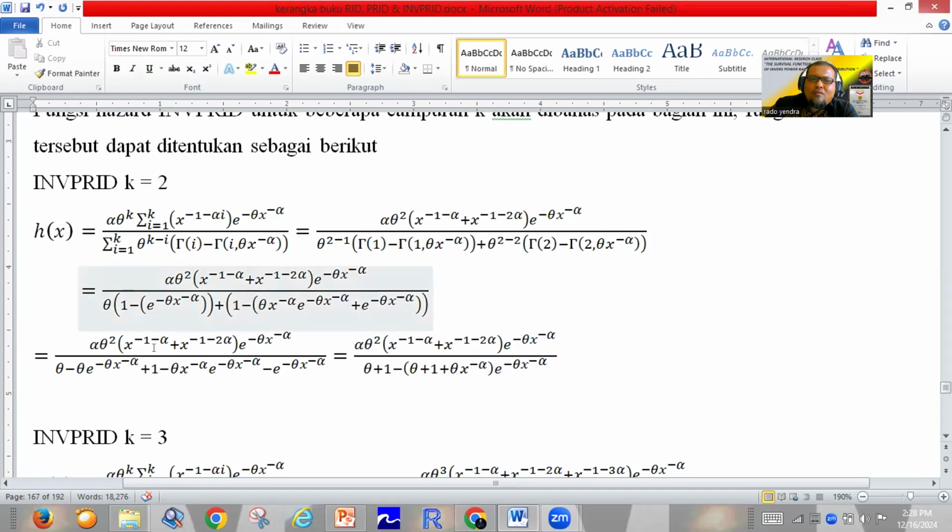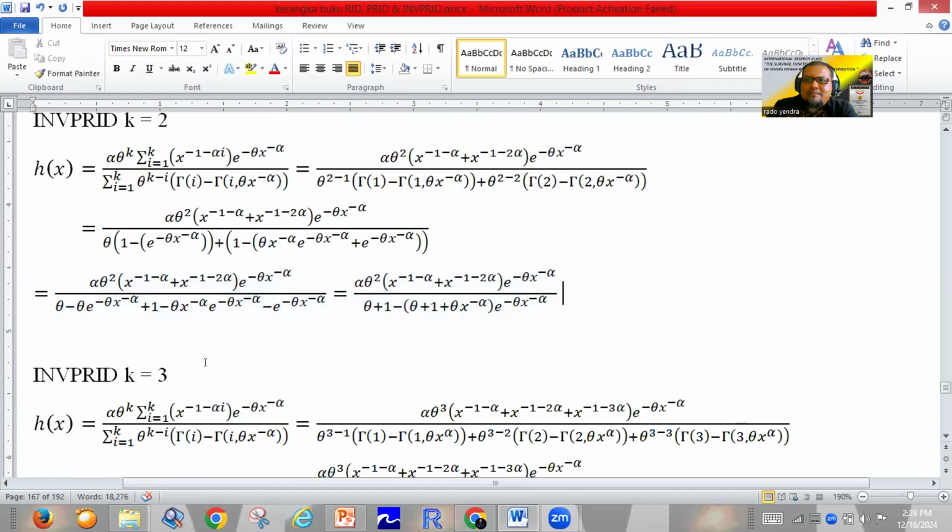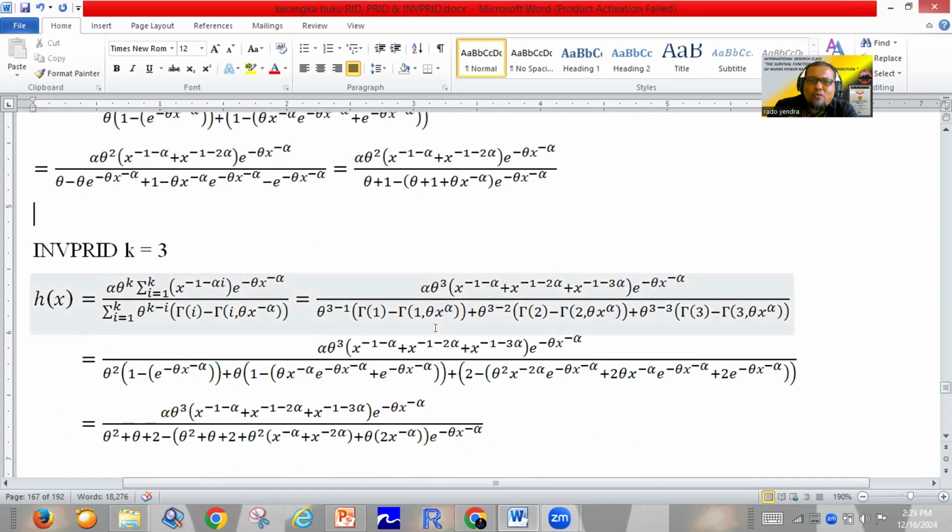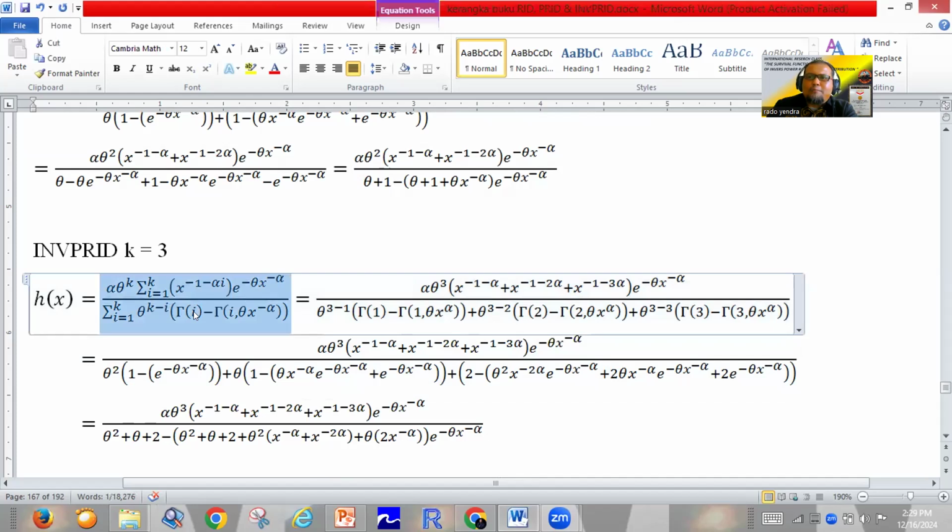And then for the inverse power Rado-Institute distribution for K equal to 3, in the same way we can find it very simply with easy mathematics. We only depend on the fixed formula of the Hazard function. We just change K to 3 and we can find this form.